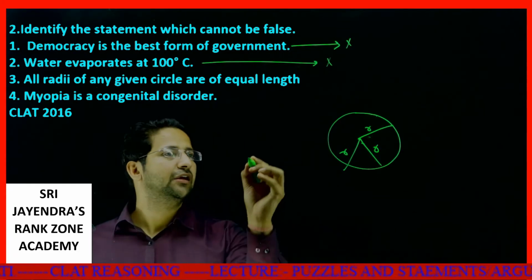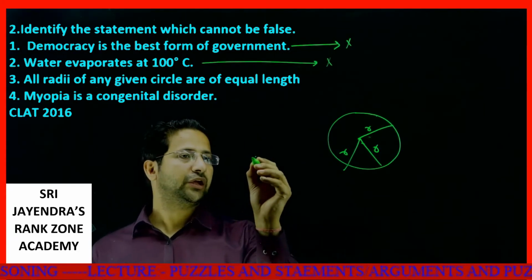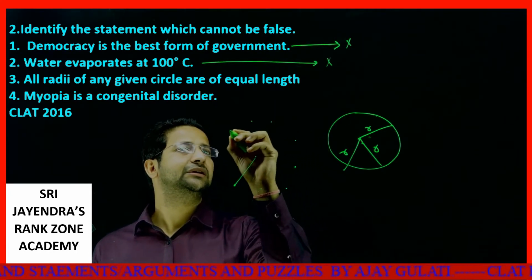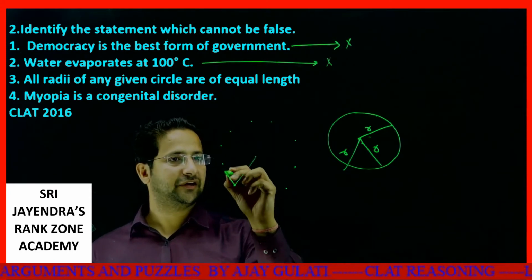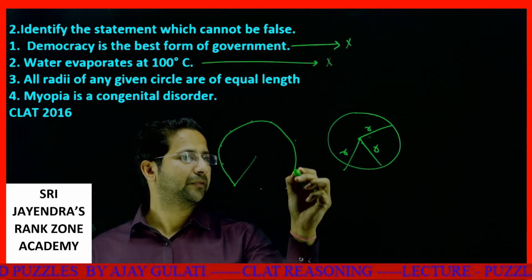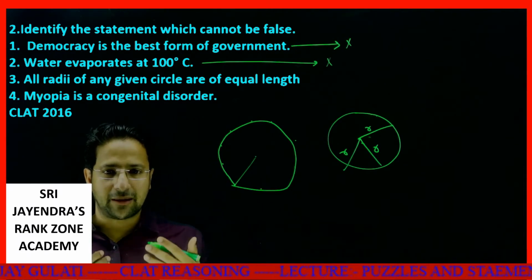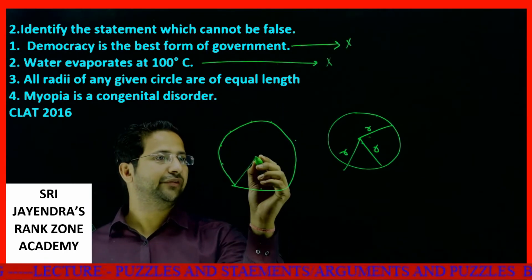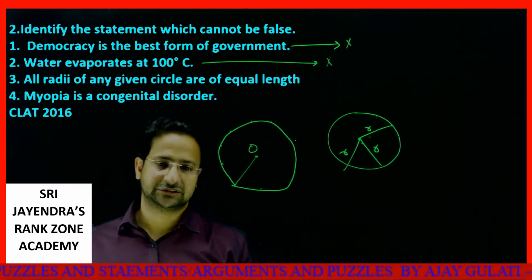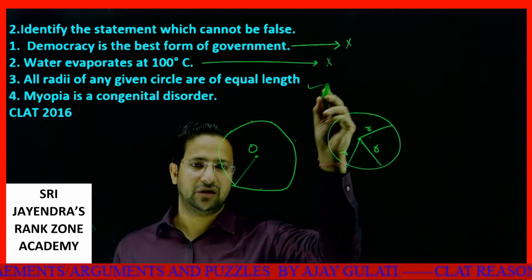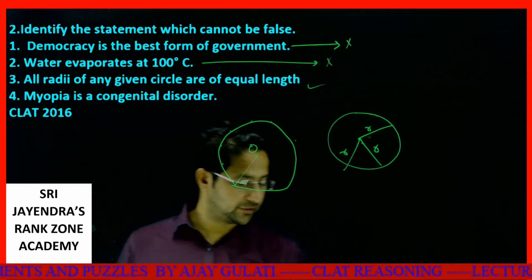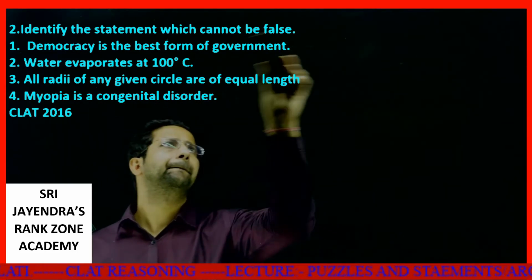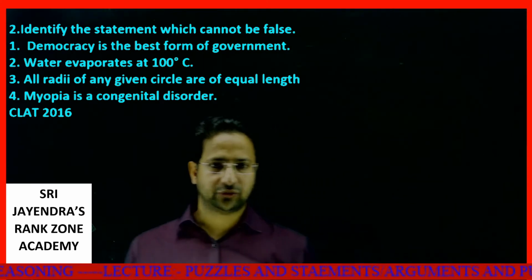What is the property of a circle? This is the center point. If you take all the points which are at a distance of precisely r units, then you will get a circle. That is, if I join all these points, I'll get a circle. This is the main property of a circle, that all these points are equidistant from the central point called the center. So this statement is definitely true, and this is your answer. And I'm sure it must be clear to all of you. Okay, should I move to the next one? Fine, students.